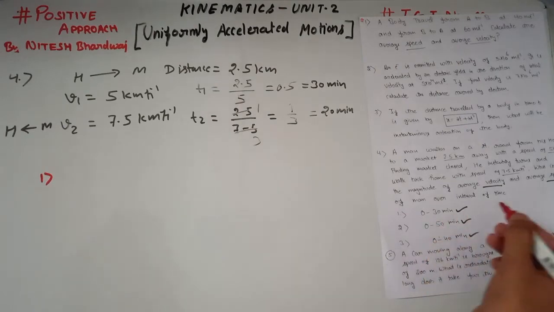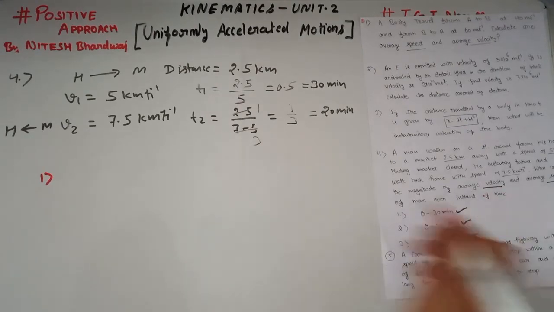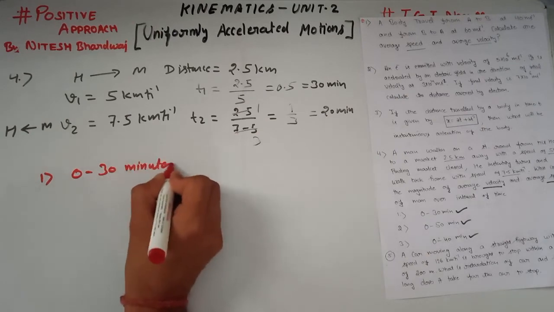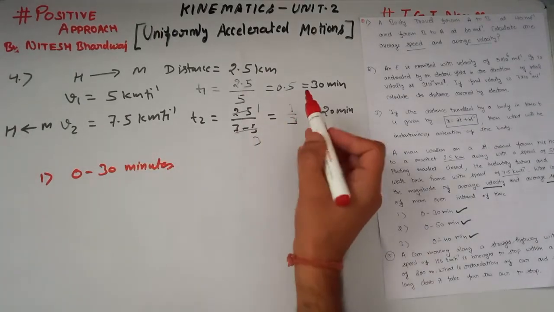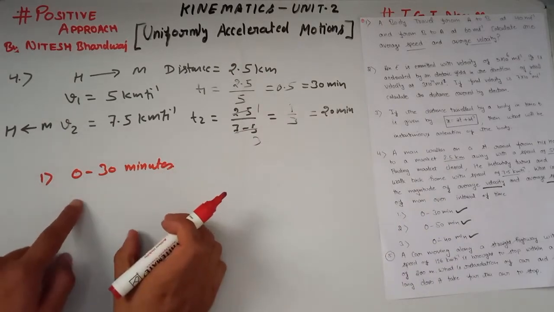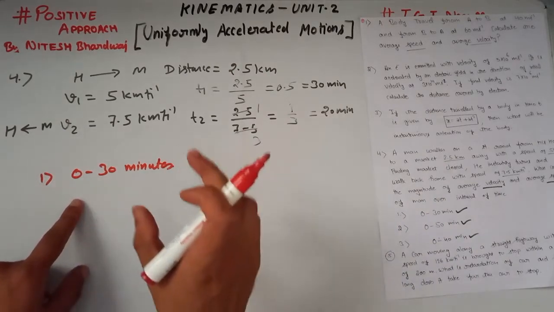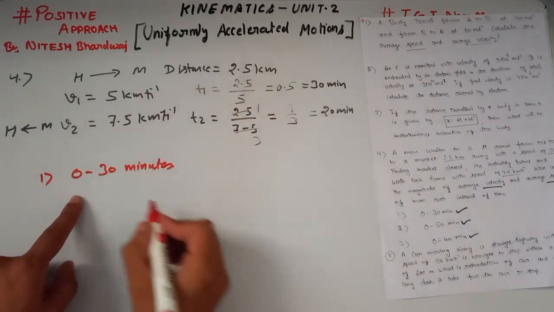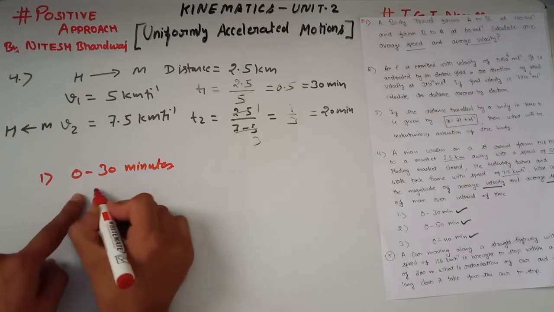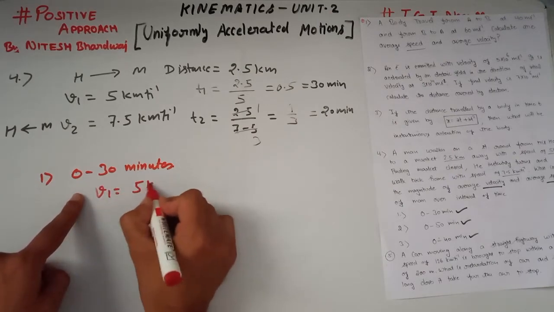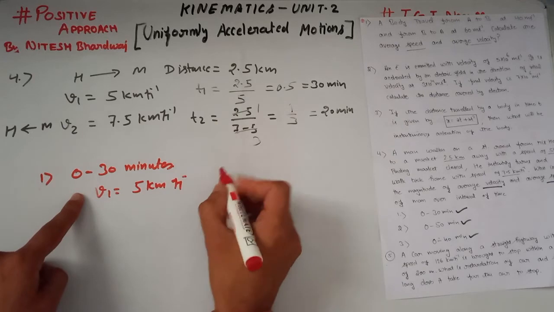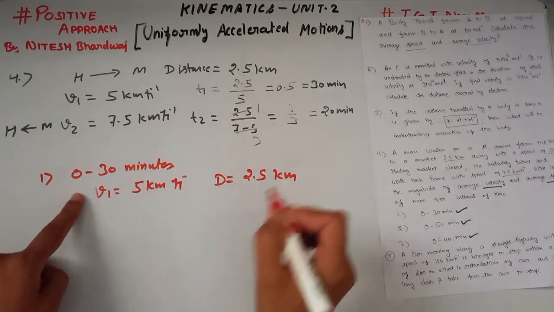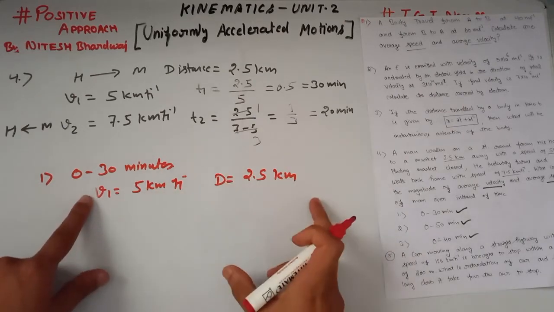is to calculate the average velocity and average speed within 0 to 30 minutes. It is very clear that in 0 to 30 minutes, the man covered a distance of 2.5 km, because in 0 to 30 minutes its velocity v1 is equal to 5 km per hour and the distance is equal to 2.5 km, because only in this interval he reaches the market.